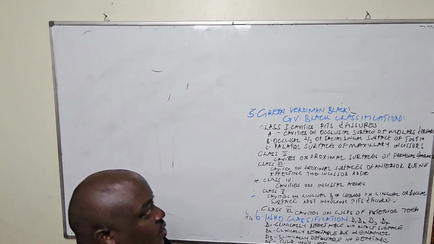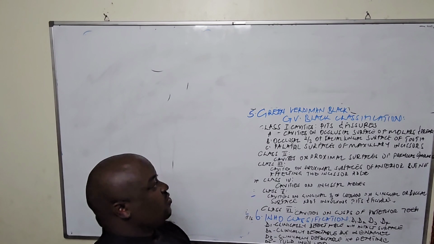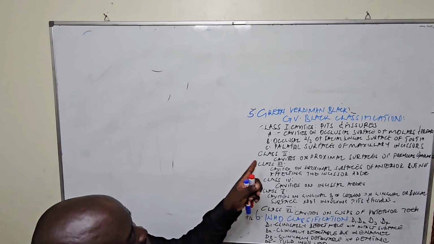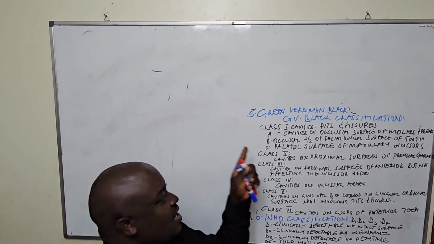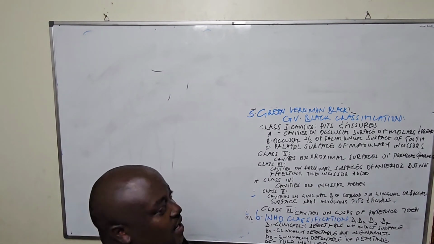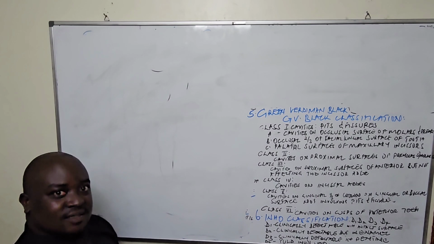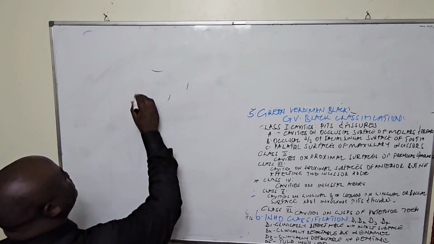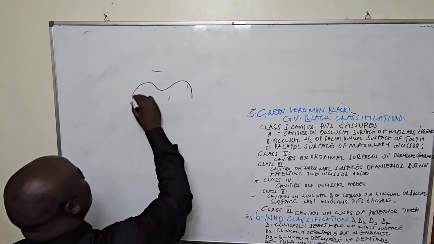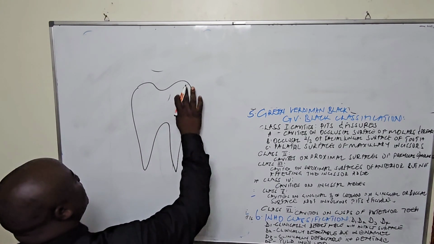I already talked about the pits and fissures on the occlusal surface of a tooth. But for him, he said that even under pits and fissures, we have the cavities on the molars. Of course, we said molars are the posterior teeth. You shall remember, molars are the posterior teeth.